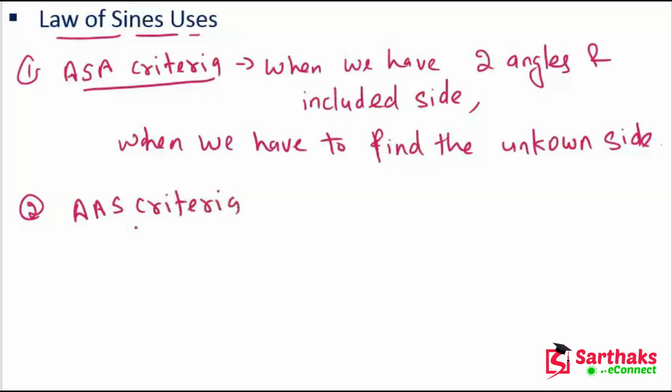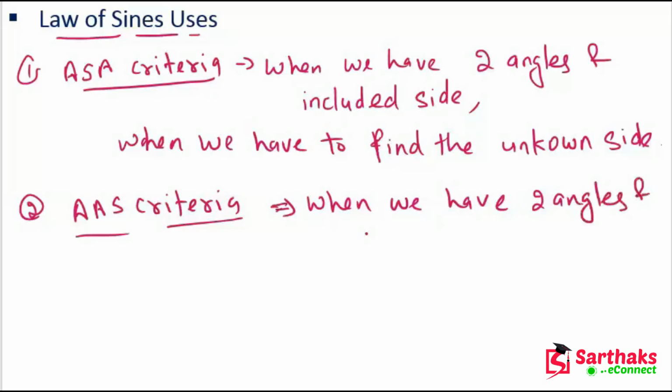This criteria is used when we have two angles and one non-included side, and we have to find the unknown side.